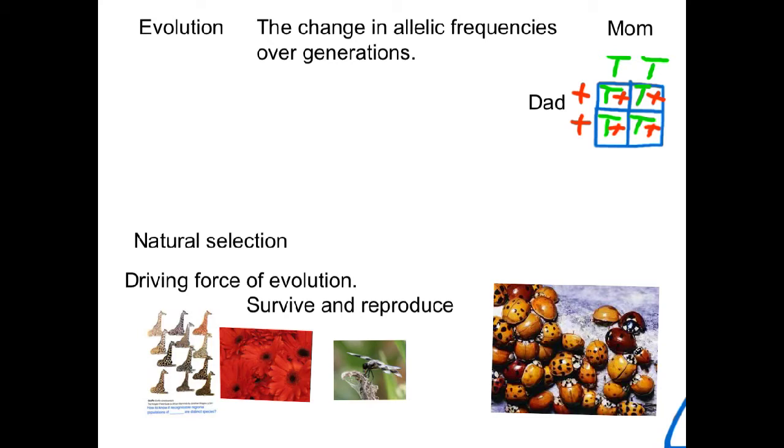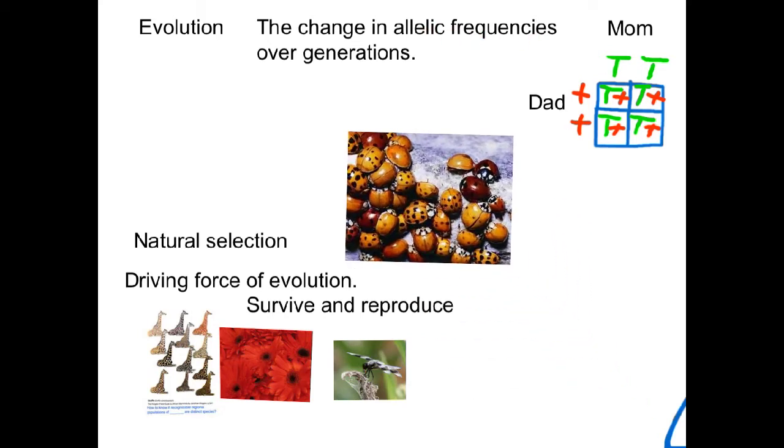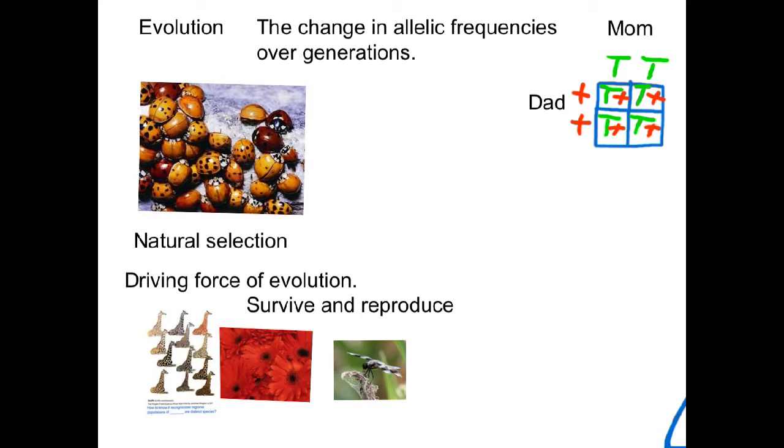So how can these allelic frequencies change? Well, what is the main goal of every living thing? The main goal for every living thing is to survive and reproduce. All behavior and all action can stem down to survival and reproduction.